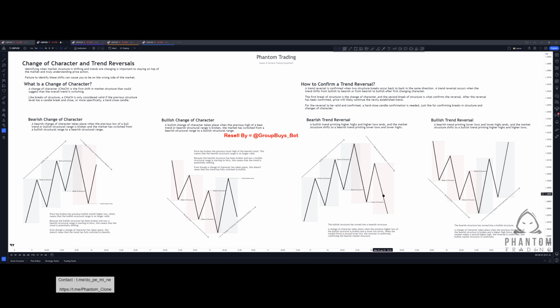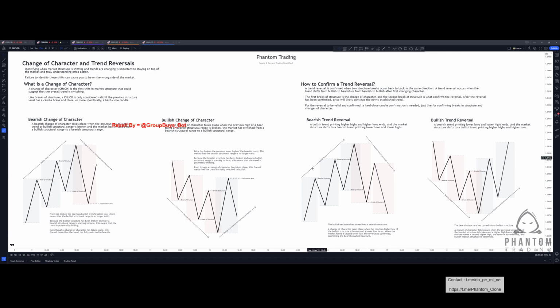For the reversal to be valid and confirmed, a hard close candle confirmation is needed. Just like the confirming breaks of structure and the changes of character, we just want that additional confirmation that the trend is actually fully shifting and that we've seen that true break of structure. So let's take a look at a bearish trend reversal example.